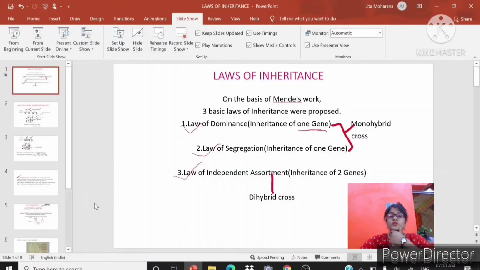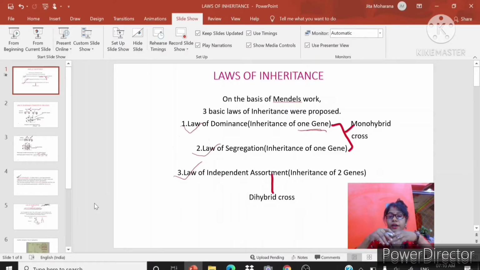Generally, in laws of inheritance, there are three laws, but in this video we are going to discuss the first and second law, and in the next video we will discuss the third law. On the basis of Mendel's work, three basic laws of inheritance were proposed. First is law of dominance, then law of segregation, then law of independent assortment.